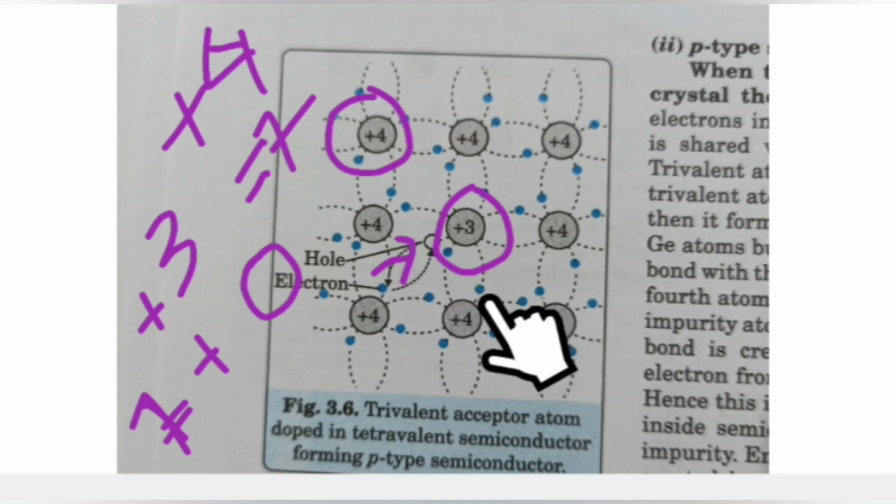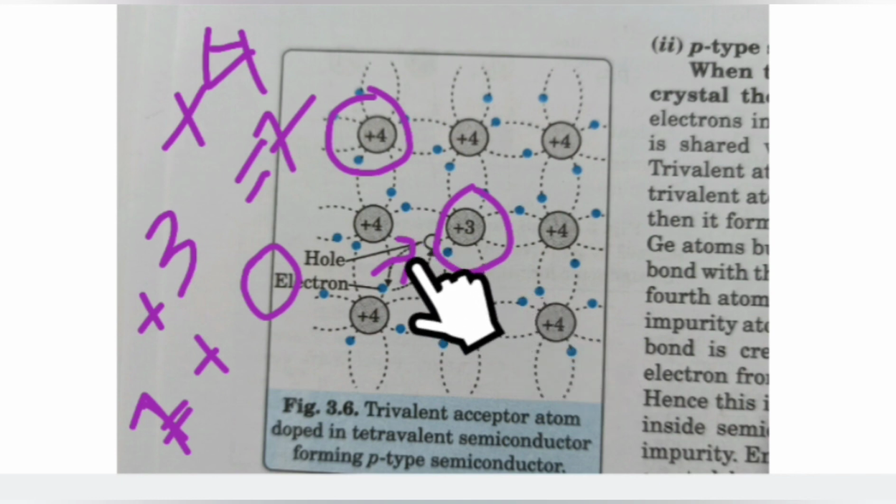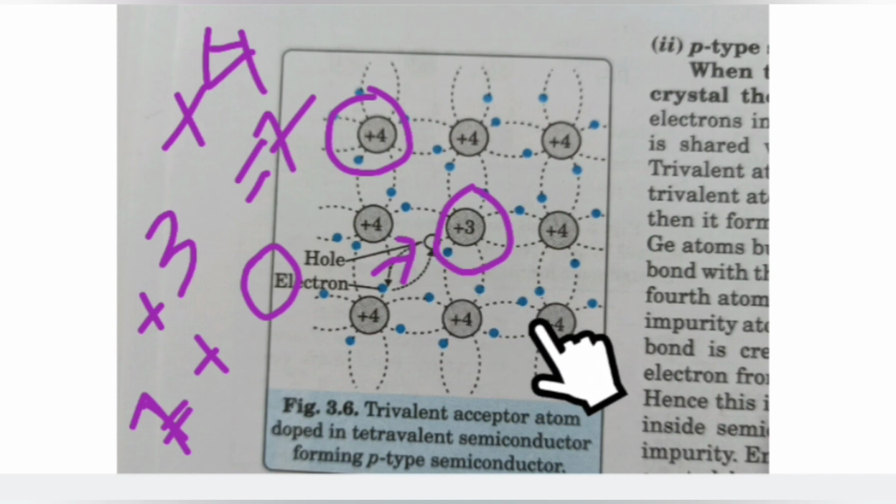So it is responsible for the conductivity. Now the hole is responsible for the conductivity current. So holes are the majority carrier here in a p-type extrinsic semiconductor. Okay, this is a p-type extrinsic semiconductor.